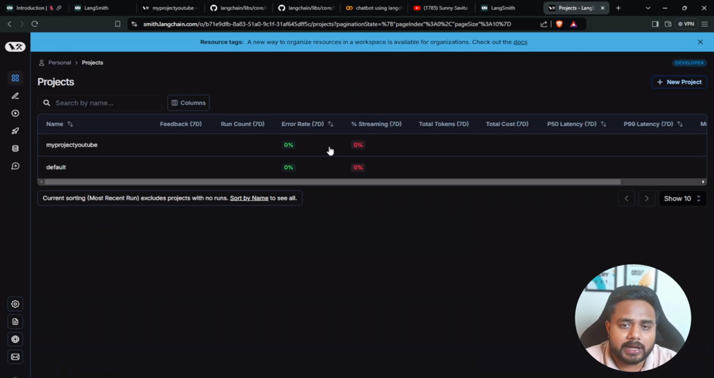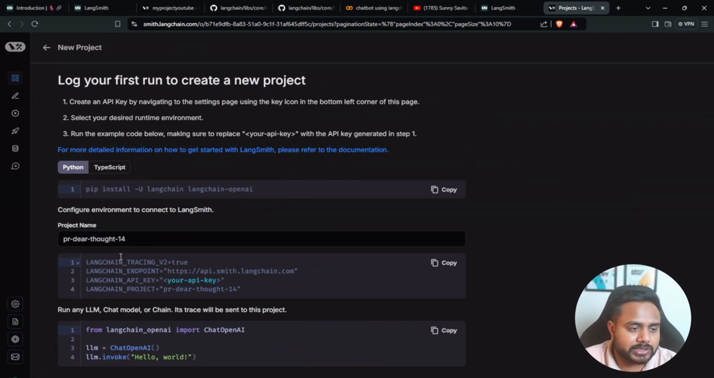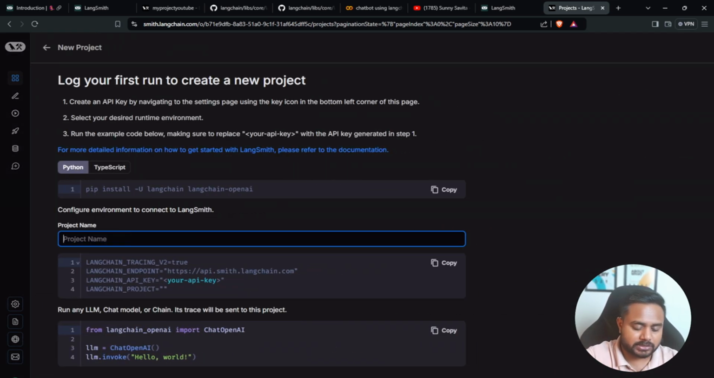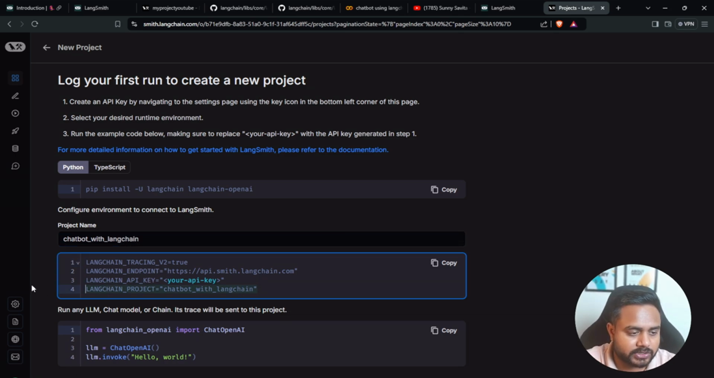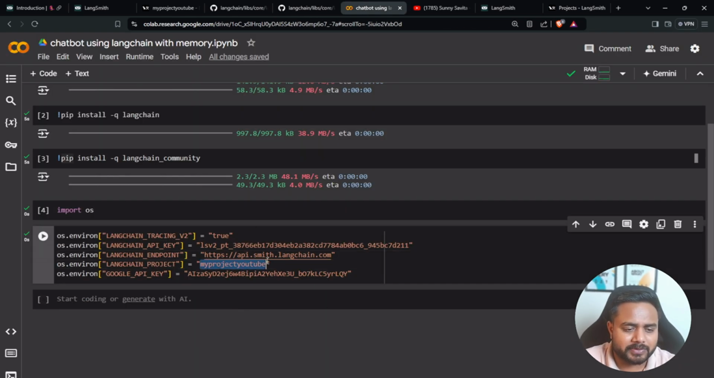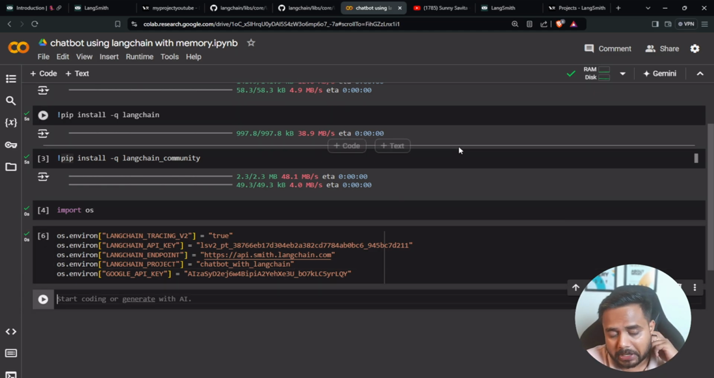So just click on the project, and here you can create a new project. Just write your project name. Let's say my project name is chatbot with LangChain, or let me put a hyphen or underscore. I hope it is fine to all of you guys. Now, see, this is all the thing which I need to copy and paste. So everything is the same: this true, this URL, this API key. I just need to change this particular name so that I can capture everything under this particular project. And if you don't know about it, you can check out my previous video, where I have explained it in a very detailed manner. So let me run it and set my environment variables. So it is done, guys.